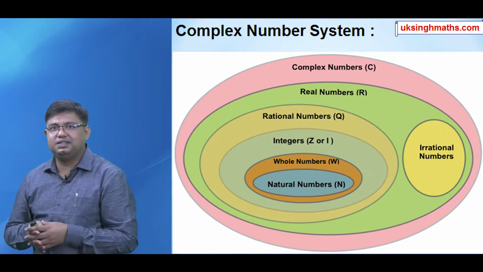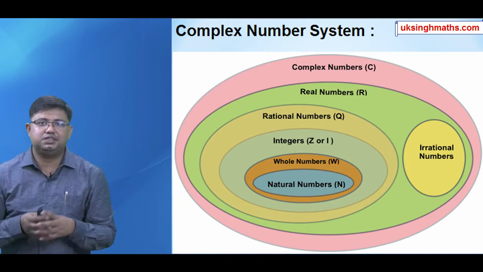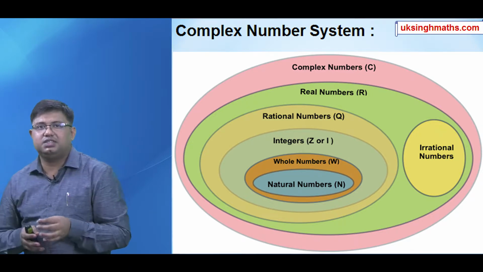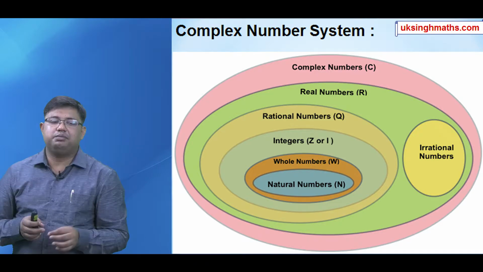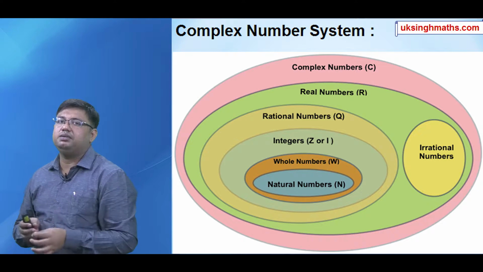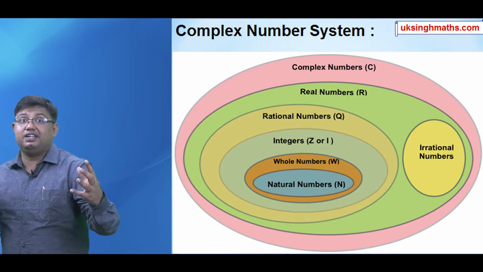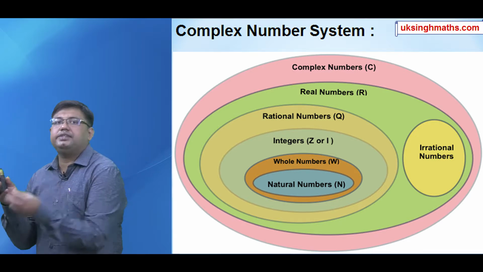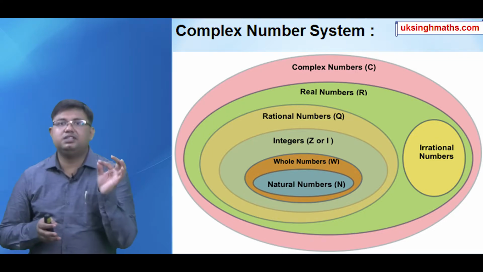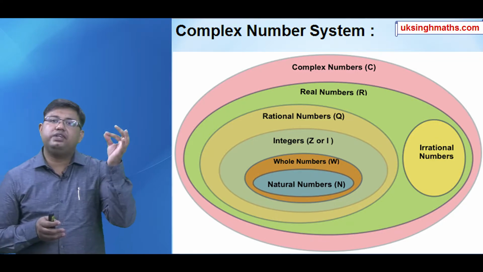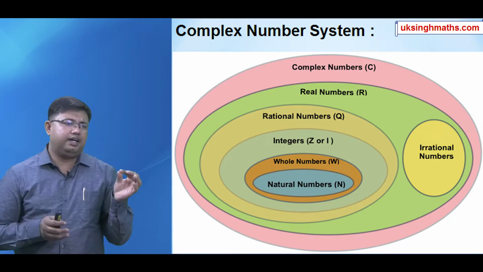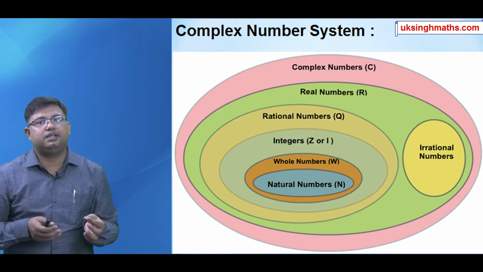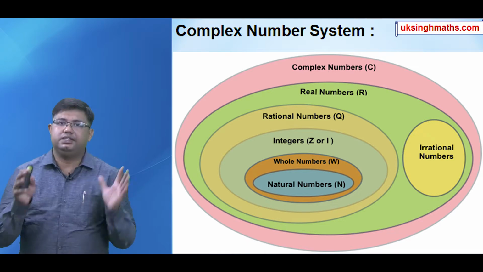Actually, mathematicians define different types of concepts when they face problems in mathematical structures. The real number system is also further expanded by adding two things, plus infinity and minus infinity, and that number system is known as the extended real number system. The extended real number system consists of both minus infinity and plus infinity. Actually, this infinity is not a number, it is an imagination, as large as you please, as large as you think. So plus infinity means as large as you think, minus infinity means as small as you think.